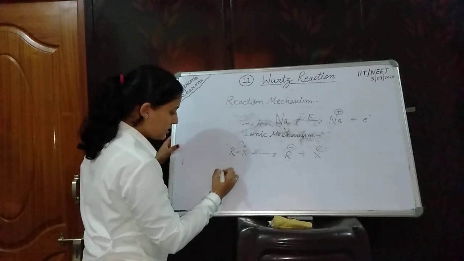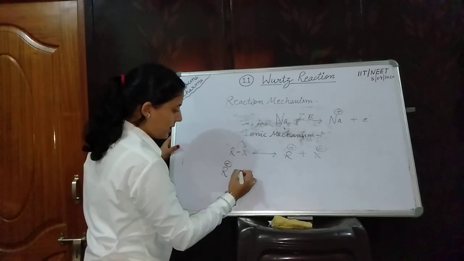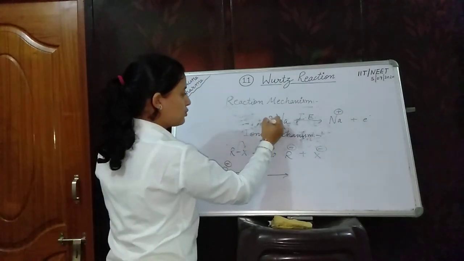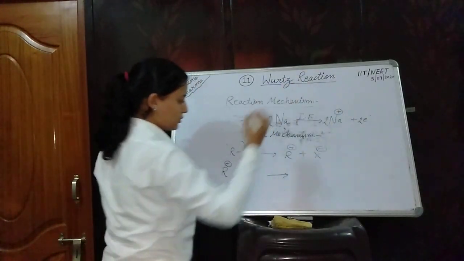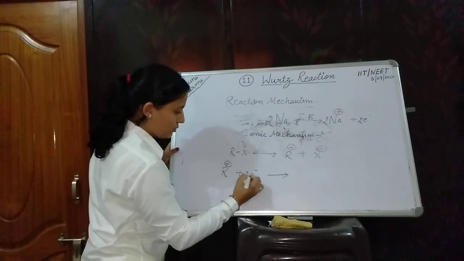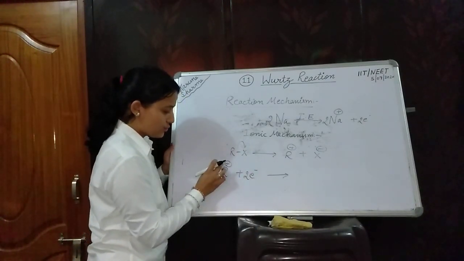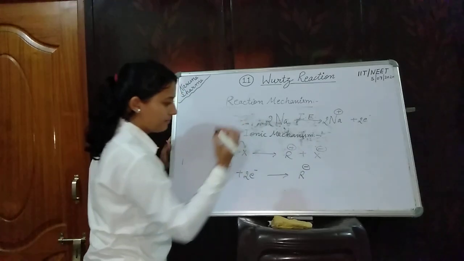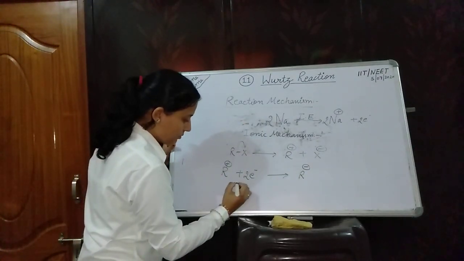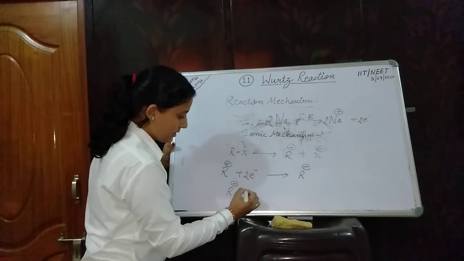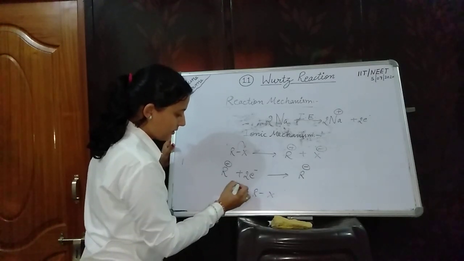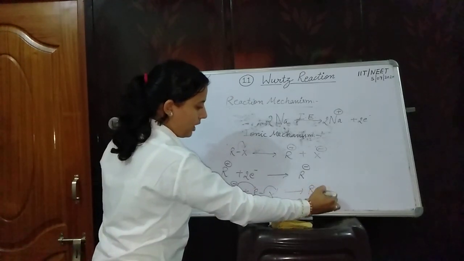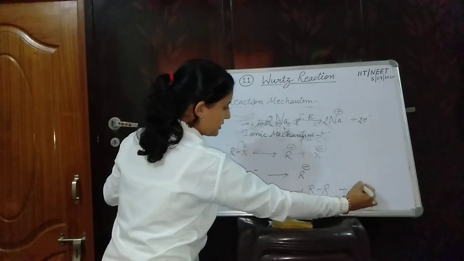Next, this R positive will abstract an electron. Here you can take 2 sodium, 2 Na and 2 electrons. If it takes 2 electrons, a positive ion and one electron will remain on this system, and this R negative, that is the ionic mechanism, reacts with another RX molecule, an alkyl halide molecule, forming RR plus X negative.